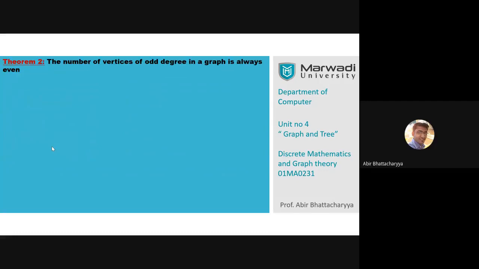Next theorem. Coming back to the next theorem. Theorem number 2. The number of vertices of odd degree in a graph is always even. Okay. Can you explain me, anyone, what's the meaning of this theorem?